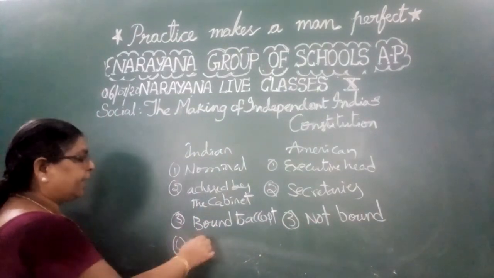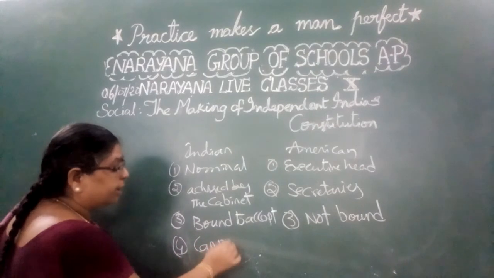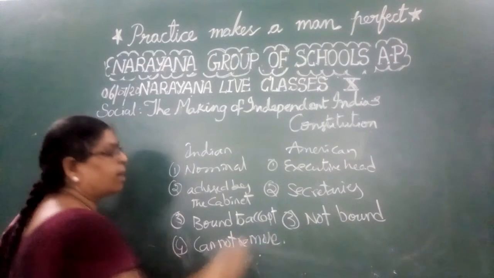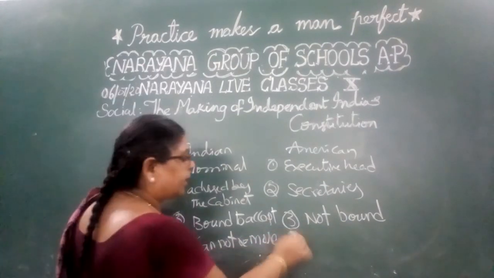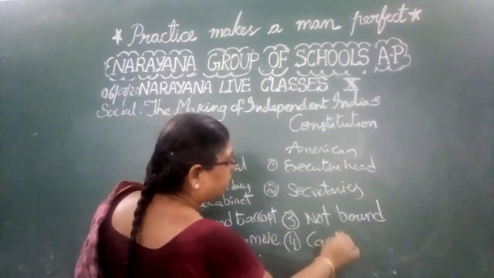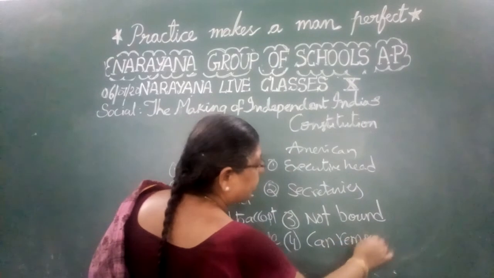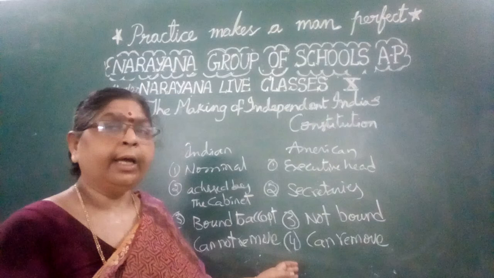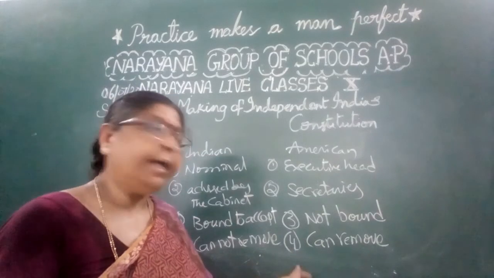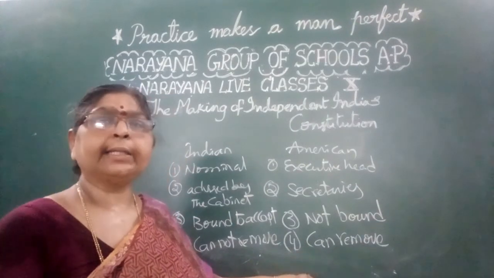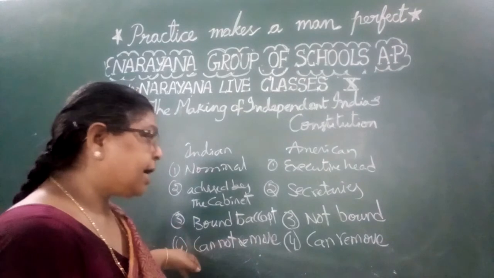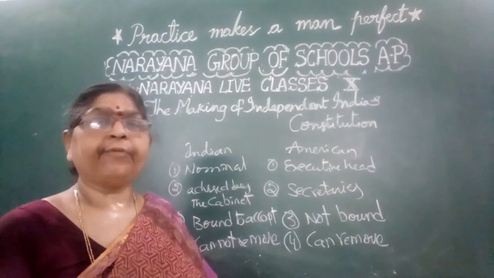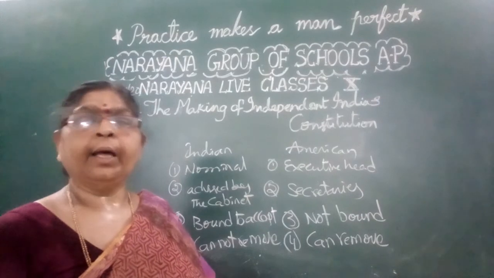And the Indian president cannot remove the cabinet or the ministers. But the American president can remove them. Why? Because he only has appointed them. They are not elected members, so whenever he doesn't like them, he can remove them. But here, he cannot remove them. So these are the fundamental differences between the American president and the Indian president.